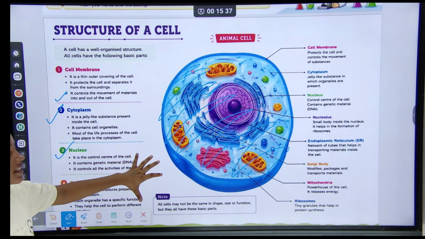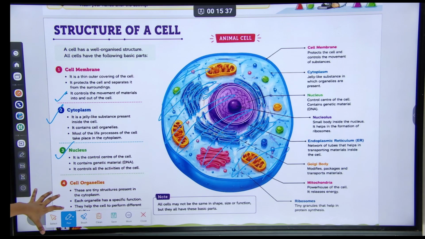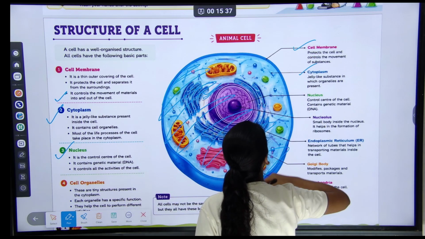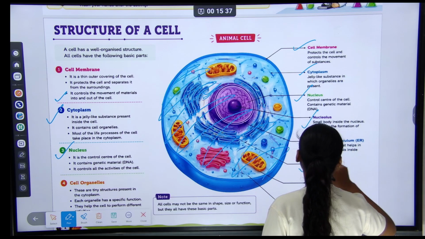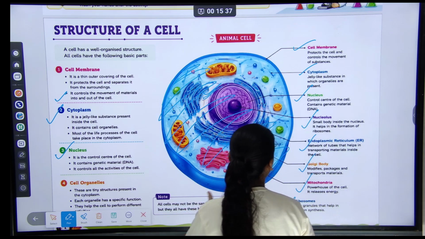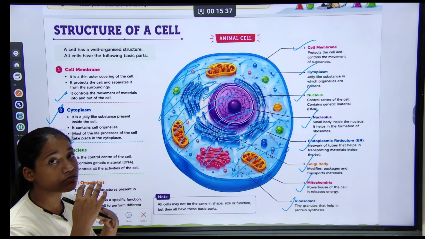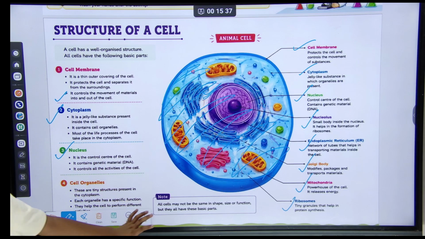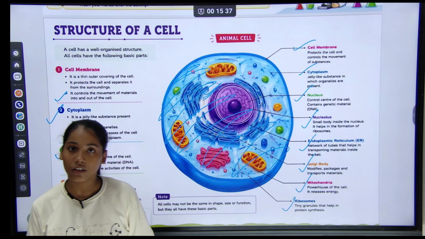So this is all the structure of a cell: the cell membrane, the cytoplasm, the nucleus, the endoplasmic reticulum, the Golgi body, the mitochondria, and the ribosomes, which are tiny granules that help in protein synthesis. Understood?